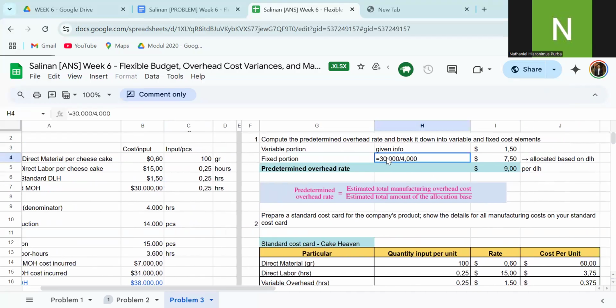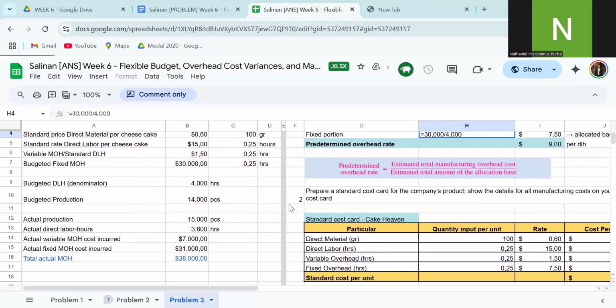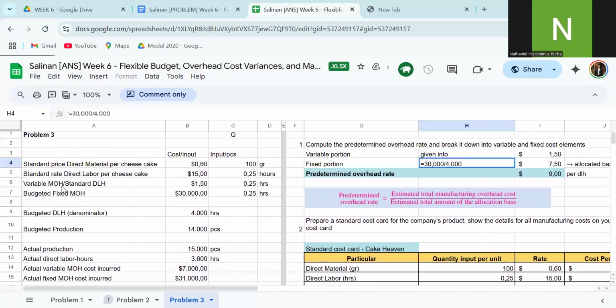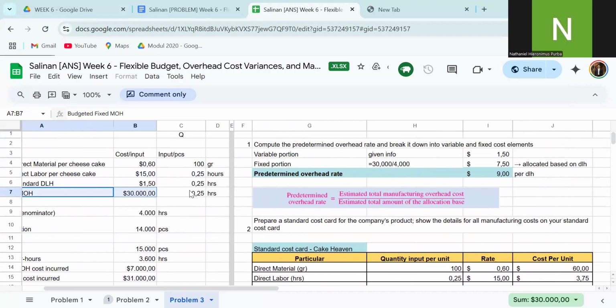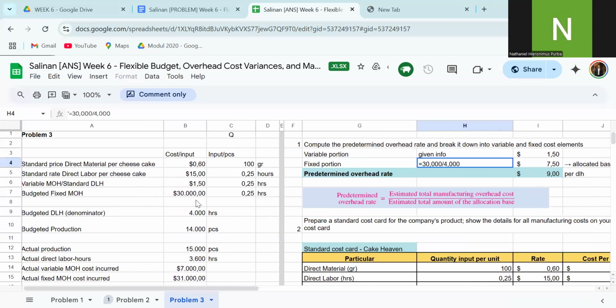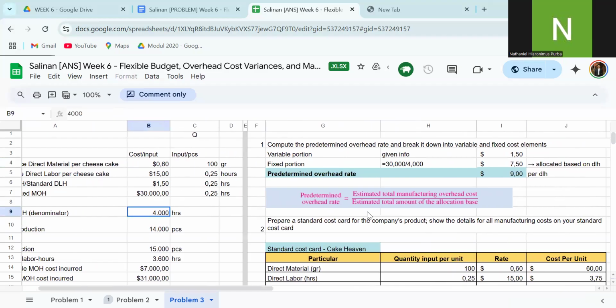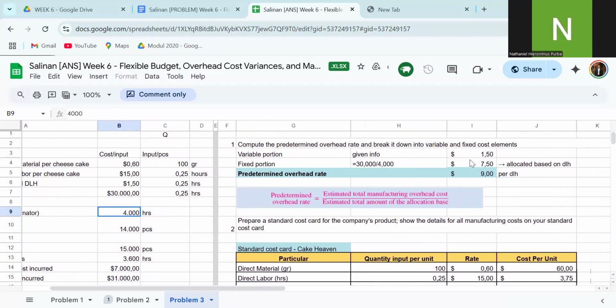And the fixed portion is budgeted fixed MOH 30,000 divided by 4,000, the projected budgeted direct labor hours, which equals 7.50. We sum these up, so the predetermined overhead rate is $9.